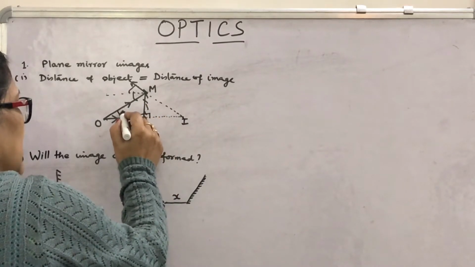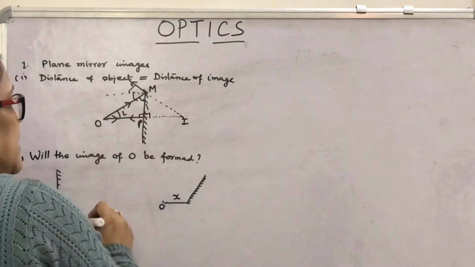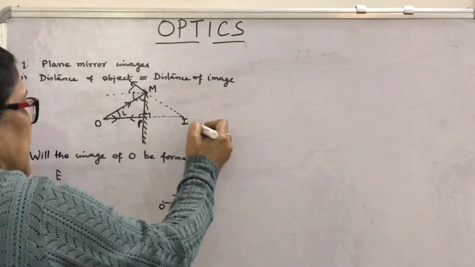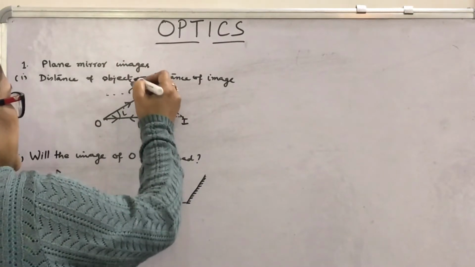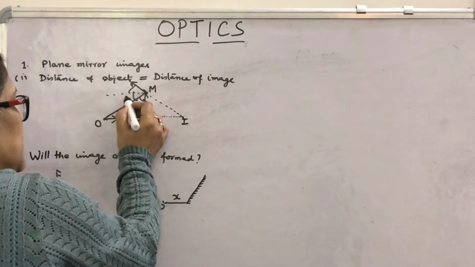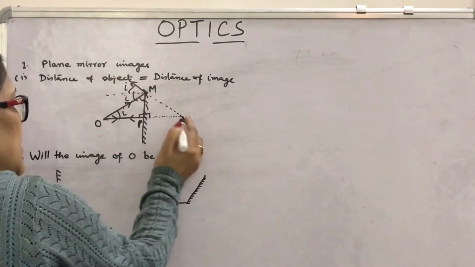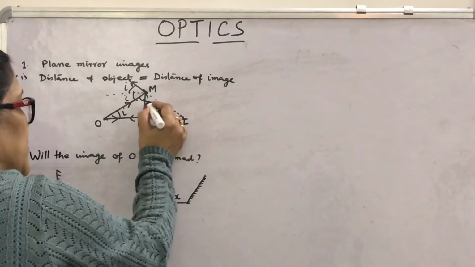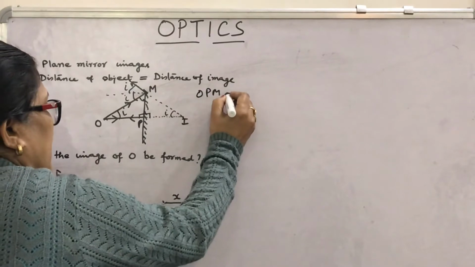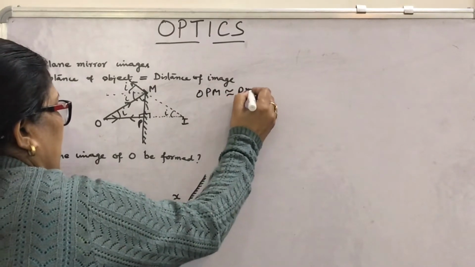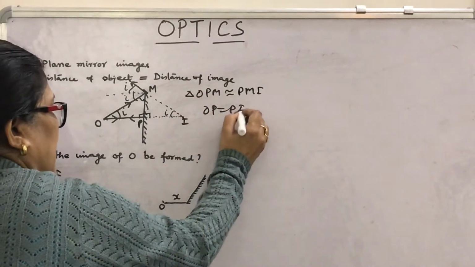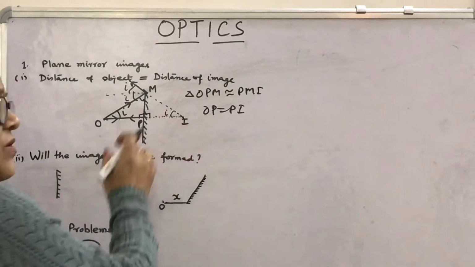If this is I, then this will be 90 minus I. Same here, this is 90 and this ray is I, M. And here if this is the angle I, also I and I both will be the same angle, so this will be also I, so this will be also 90 minus I. So these two triangles OPM and PMI are congruent. That means OP equals PI, that is, object distance equals image distance.